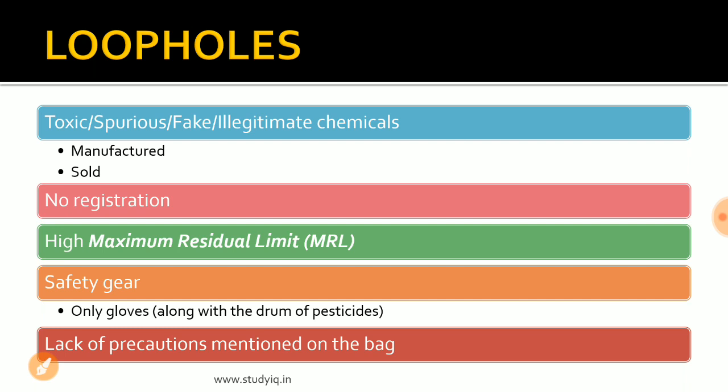And so, because there are no guidelines upon the bag of the pesticides, there are no precautionary measures, farmers tend to ignore all the consequences and they just focus on protecting their crop. So these were the loopholes as far as the manufacturing industry is concerned.